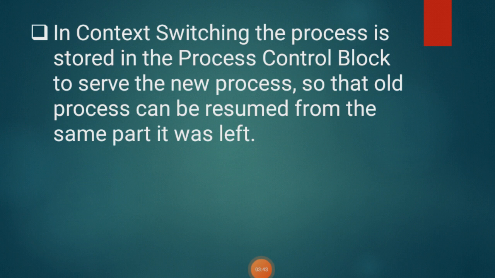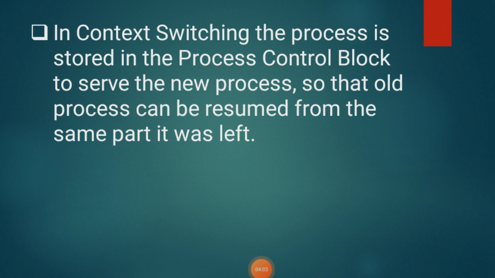The third reason is when a transition between user mode and kernel mode is required; then we have to perform context switching. We have studied user mode and kernel mode in previous videos.